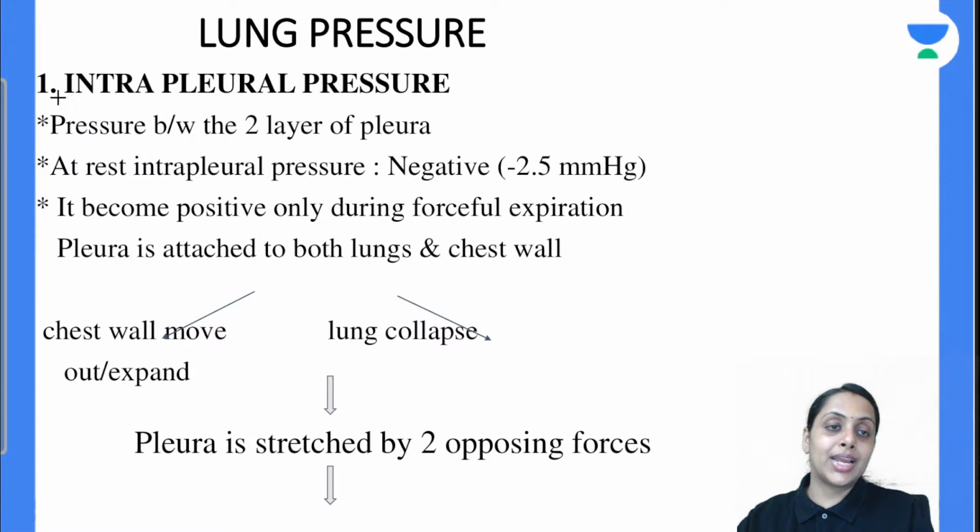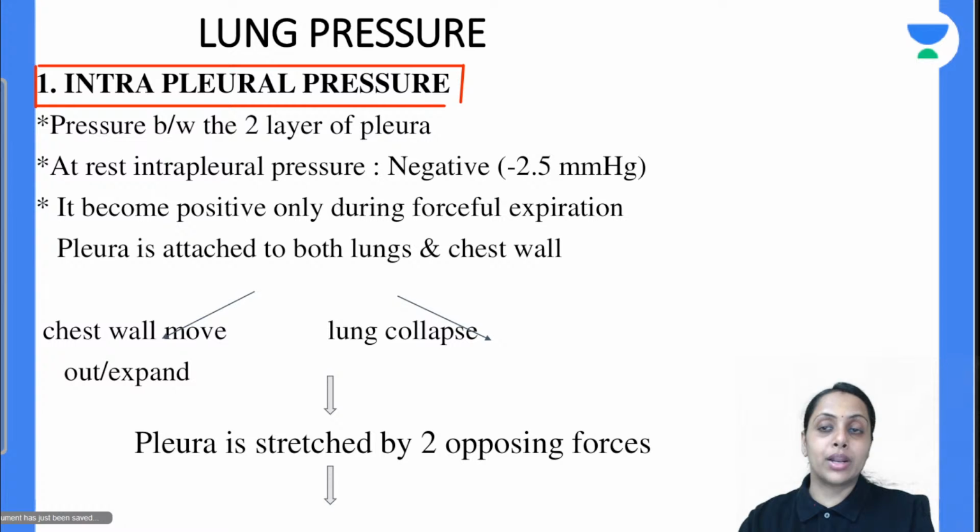First, coming to the intrapleural pressure. As the name suggests, intrapleural means between the two pleural layers.